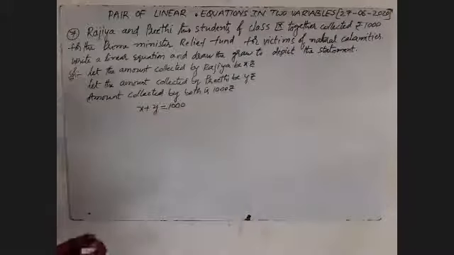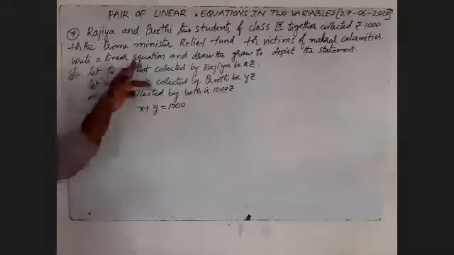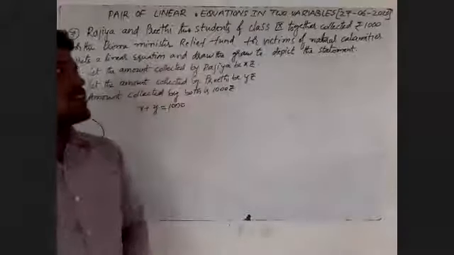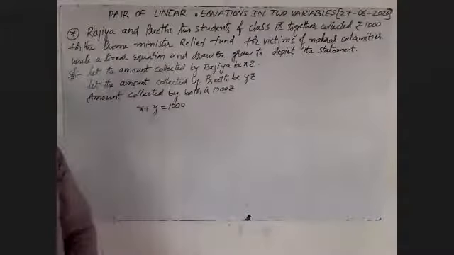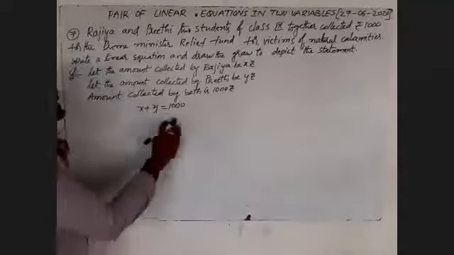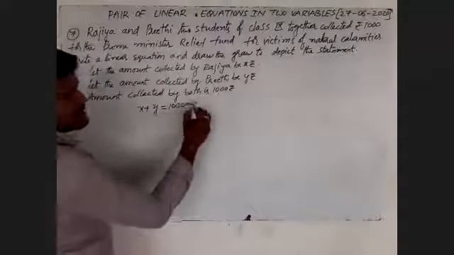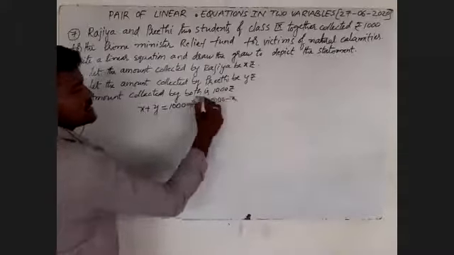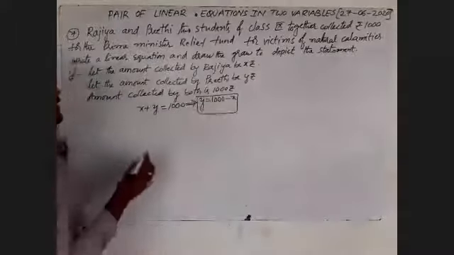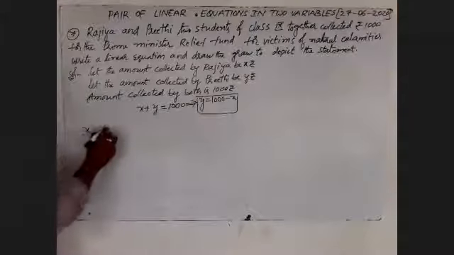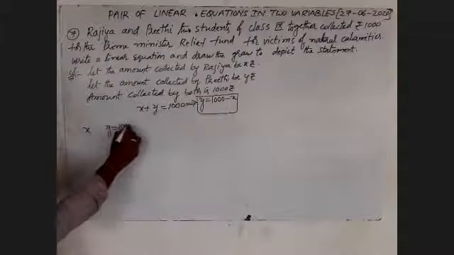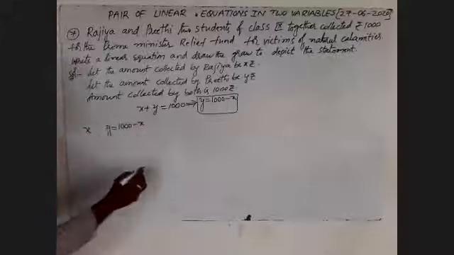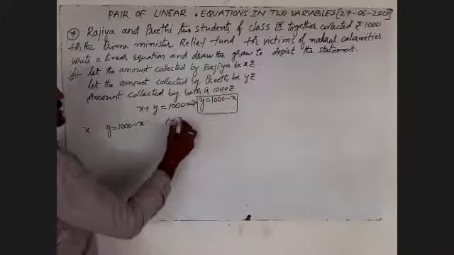But what we have to find out in this problem? Write a linear equation and draw the graph to depict the statement. So x plus y is equal to 1,000. Here we'll write y is equal to 1,000 minus x. Again we'll write x comma y.